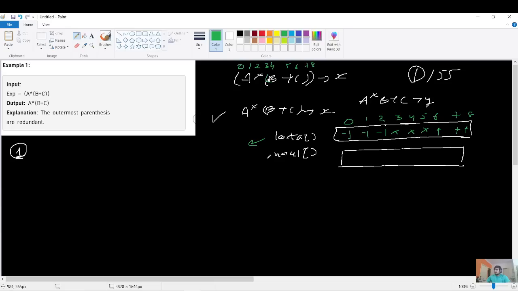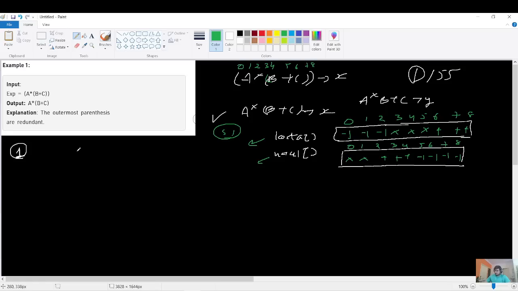Similarly, the next array will represent the operator just after the ith index, right? So we will start filling it from here. The indexes are 0 1 2 3 4 5 6 7 and 8. The last character is a parenthesis, so there is no operator on the right-hand side. Let me fill that in next, and then we will proceed. So that's step one. Try to just accept it for now, and then everything will make sense in the end, right?